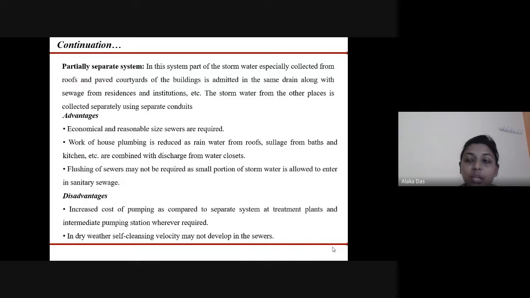The work of house plumbing is reduced, as rainwater from roofs, sullage from bath and kitchen, etc., are combined with the discharge from the water closets. The flushing of sewers may not be required, as some portion of the storm water is already allowed with the sanitary sewage. Disadvantages are: it increases the cost of pumping at the treatment plant as compared to the separate system, and an intermediate pumping station will be required wherever needed. In dry weather, self-cleansing velocity may not develop in the sewers.